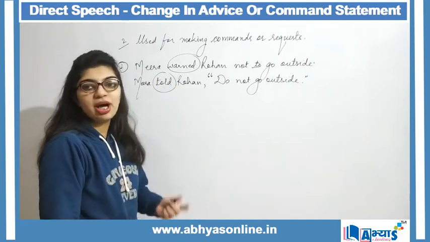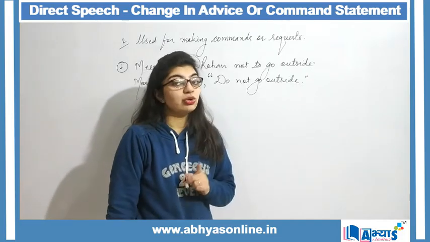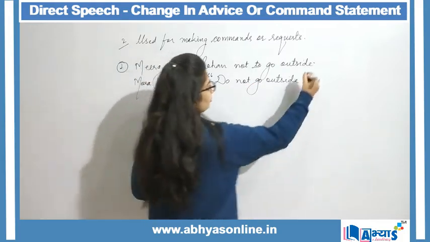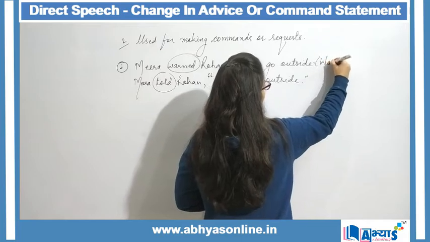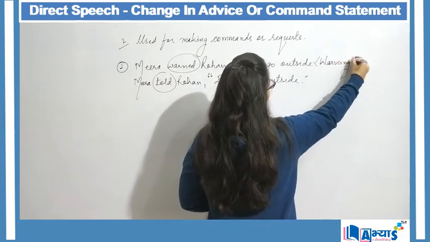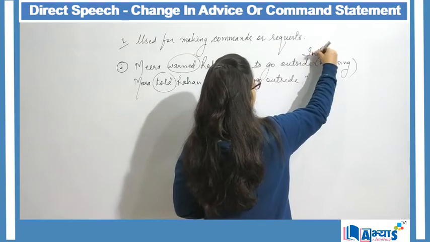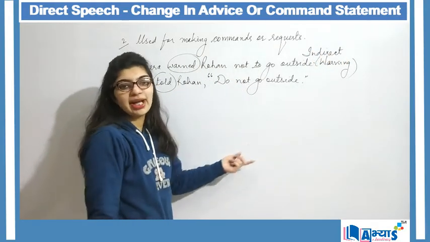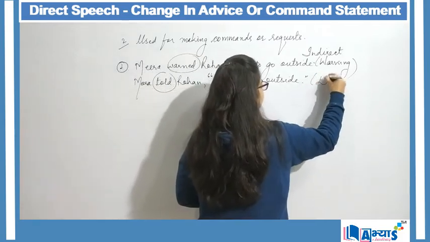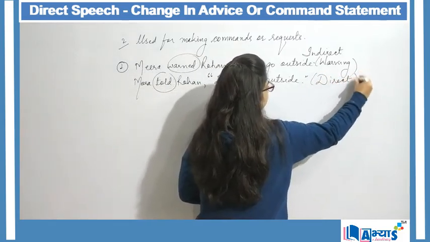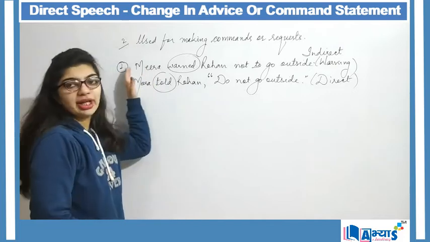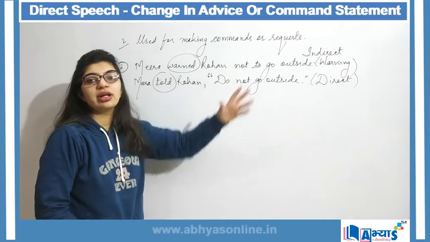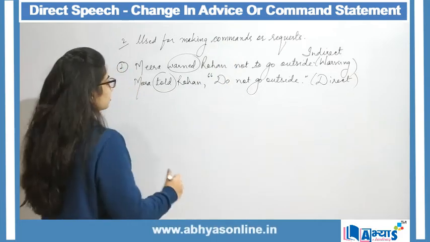Warned is again a command that we are making, that I am warning you not to move from here. So again this is a warning, and the warning is in indirect form. Here do not go outside gets changed to a direct speech. So again, I've converted an indirect speech to direct speech, which contains a command or a request or advice.